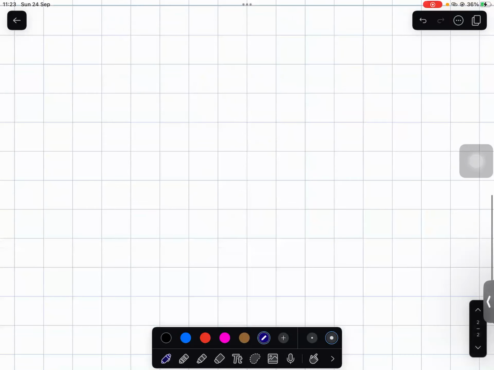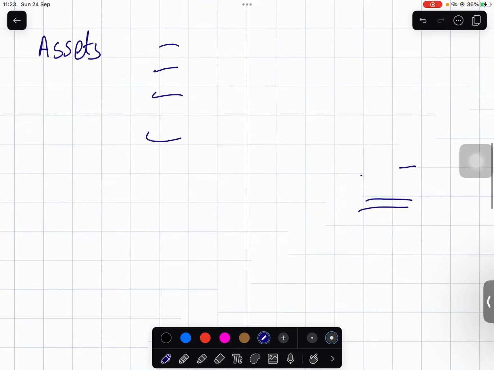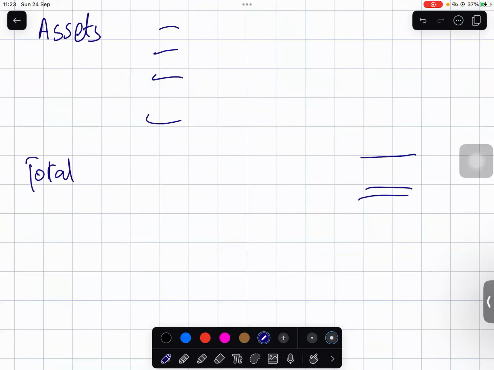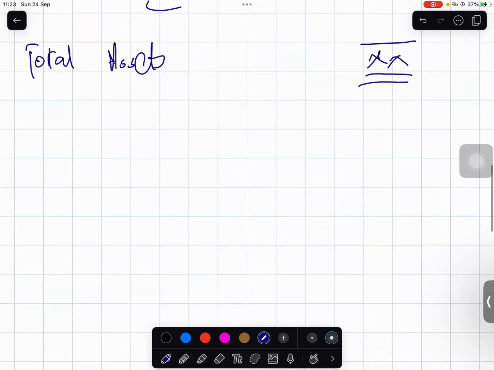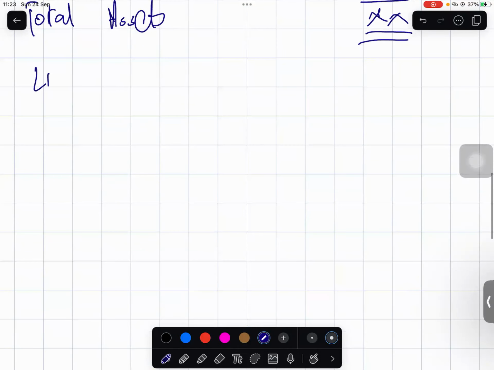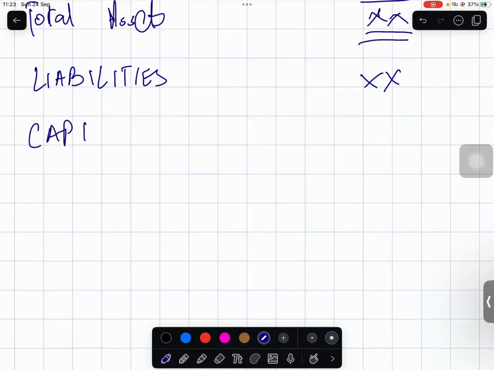It is that simple. The format of the balance sheet is assets. You write all your assets, and the total of your assets will be written like this: total assets. Once you have the total amount for the assets, then underneath that you write your liabilities, and then your capital, whatever that may be.